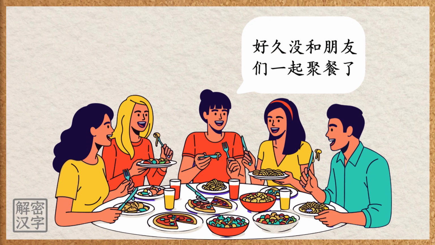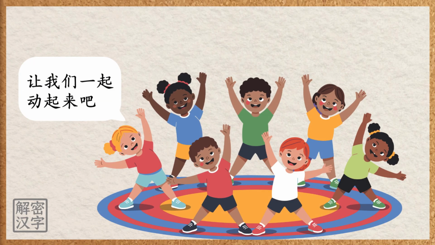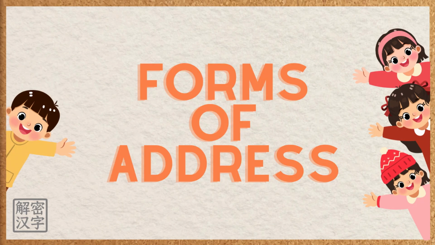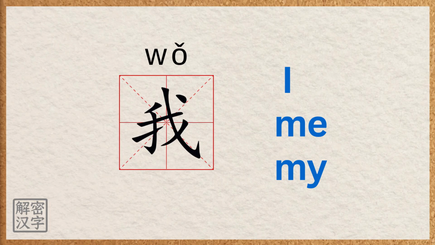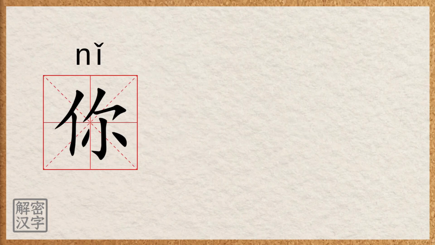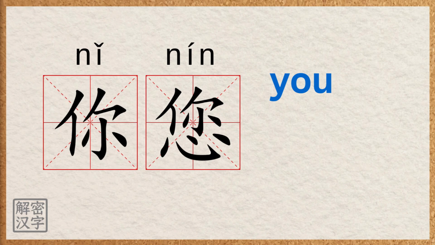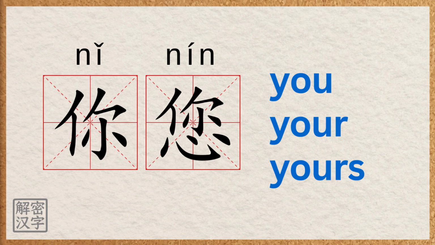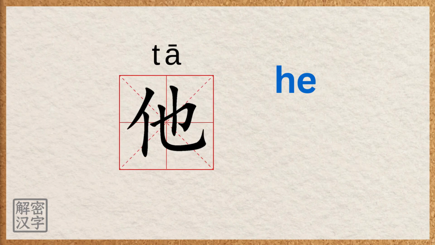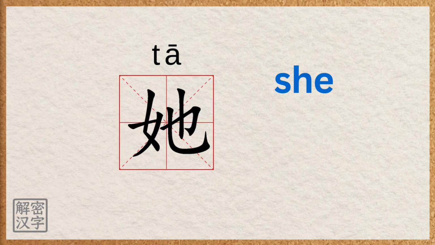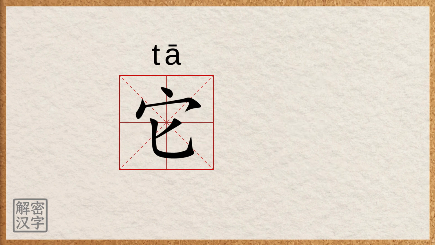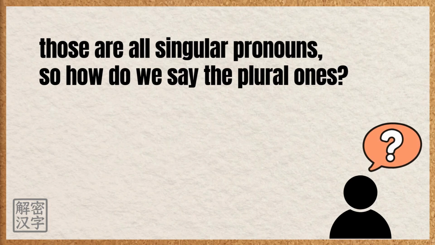Do you know how to address people in Chinese? Let's continue our Forms of Address series. We've already learned some common Chinese pronouns. 我 means I, me, my. 你 and 您 mean you, your, yours. 他 means he, him, his. 她 means she, her, hers. 它 means it, its. You probably have a question now.